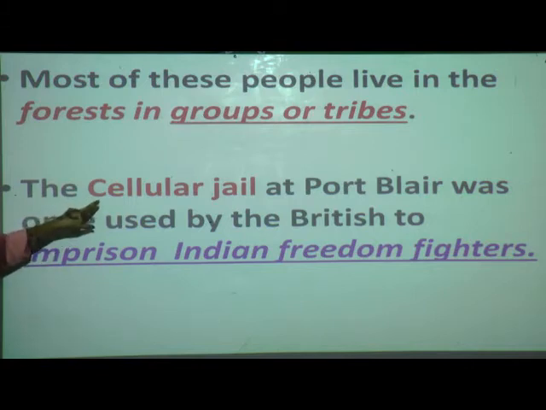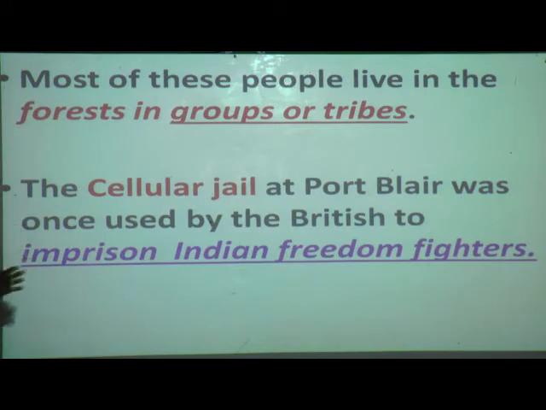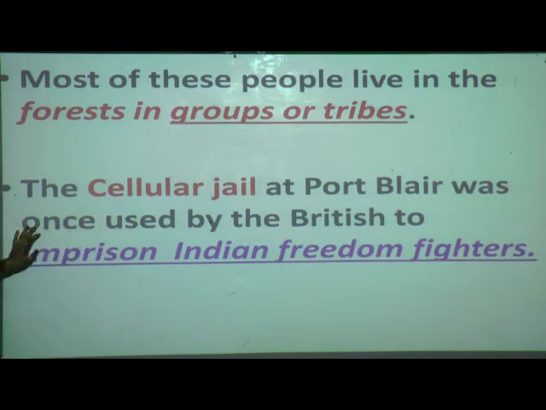So why is it called the Cellular Jail? The British used to catch our Indian freedom fighters who opposed them, and put them in jail. What jail? The Cellular Jail. Where? At Port Blair.